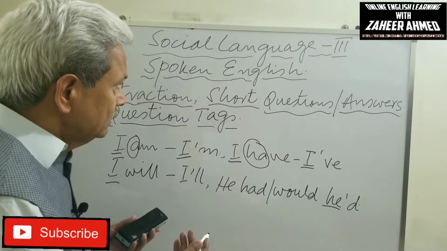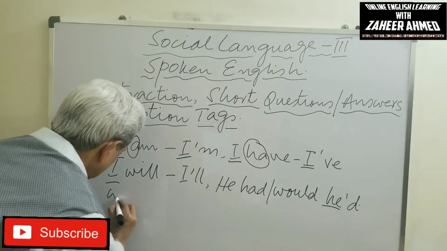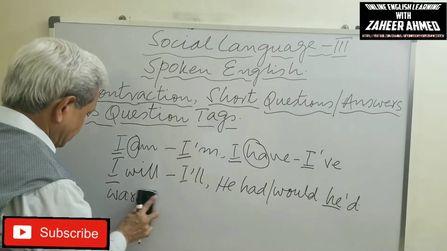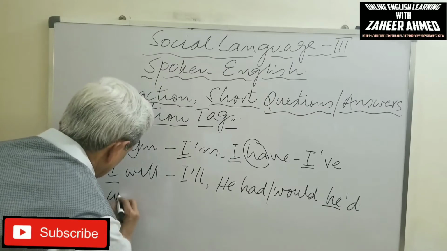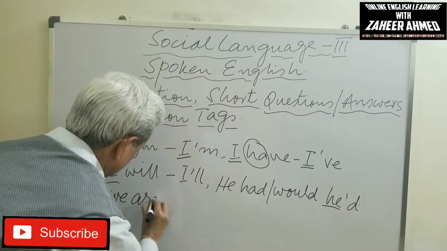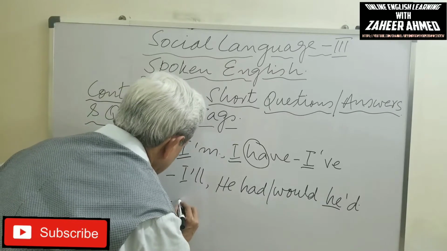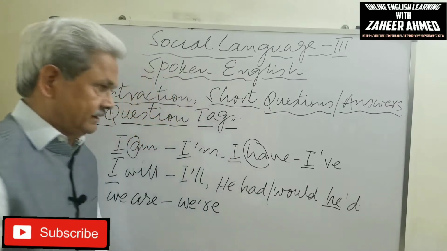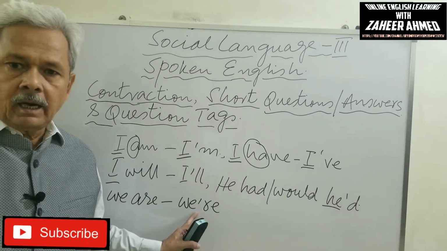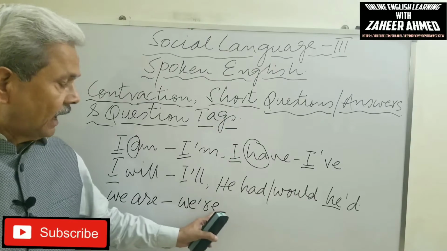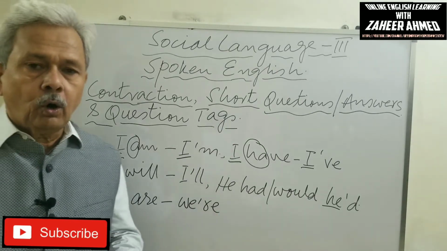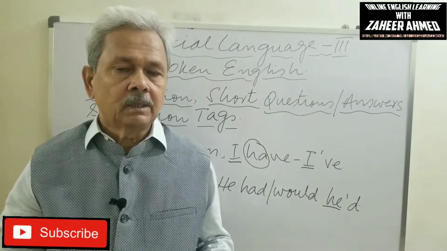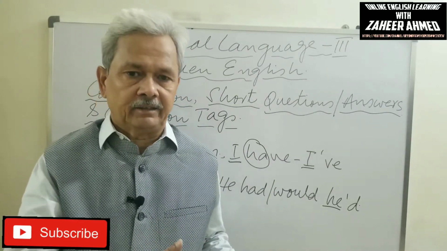When we say we are, we shorten it like this: we apostrophe re. So all the auxiliary verbs or modal auxiliary verbs can be shortened like this.